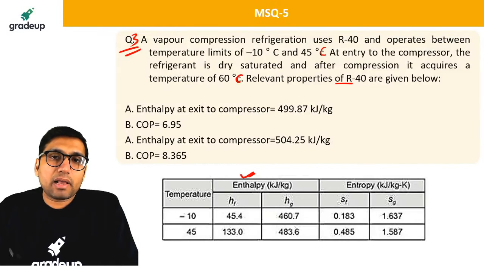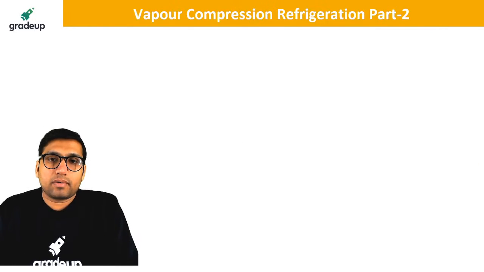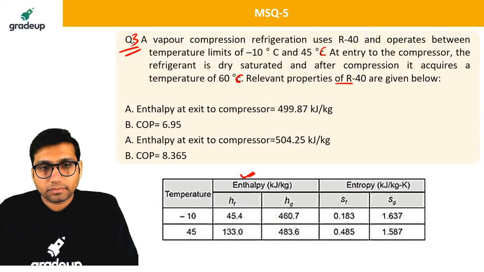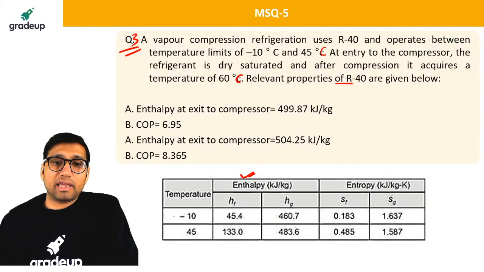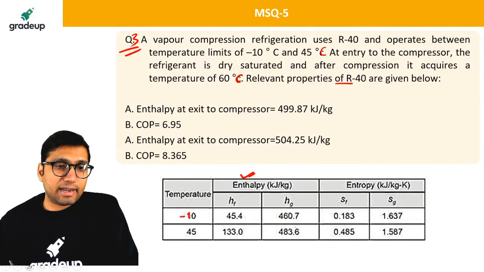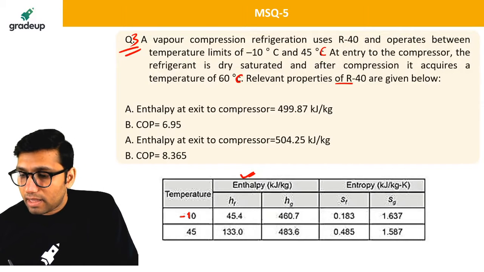We are having a vapor compression system using R40 as a refrigerant, operating between these two temperature limits of -10 and 45. You have to tell what is the COP. They have given everything. At -10 temperature, they have given enthalpy of the liquid. Let me just write it.